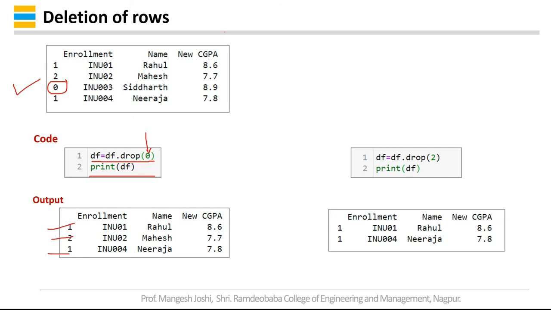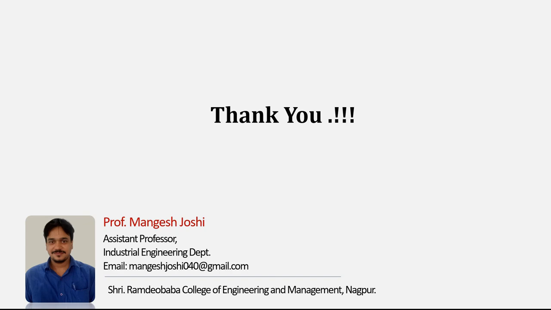Suppose after doing that you want to delete the row with index 2. You can do that with df.drop 2. You can see that there is no value with index 2. So this is basically about the data frame.